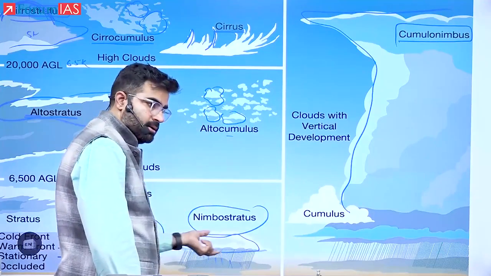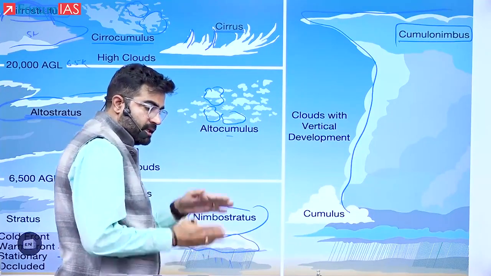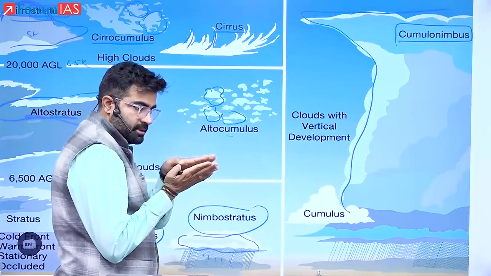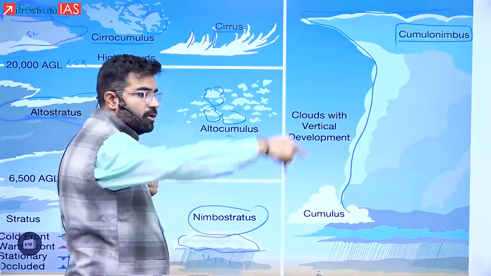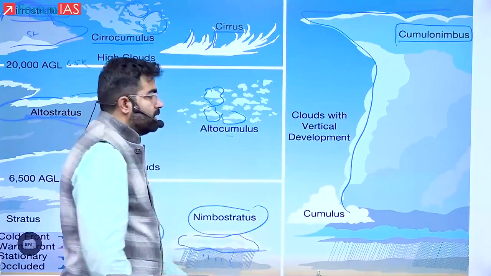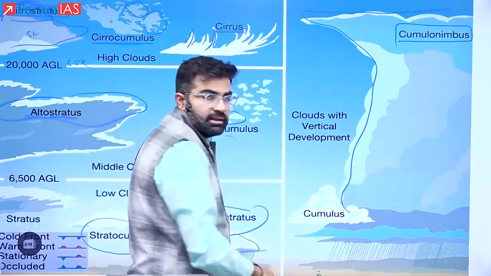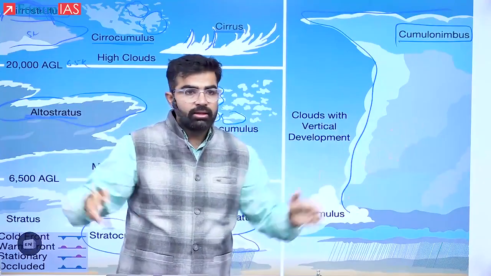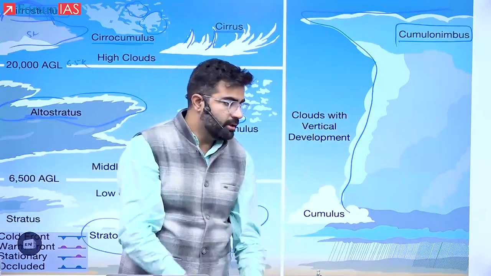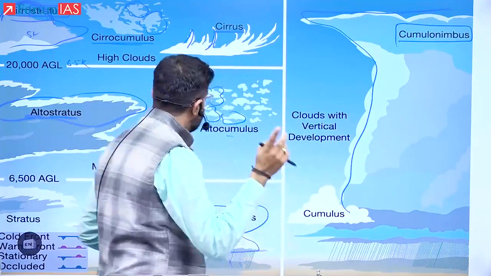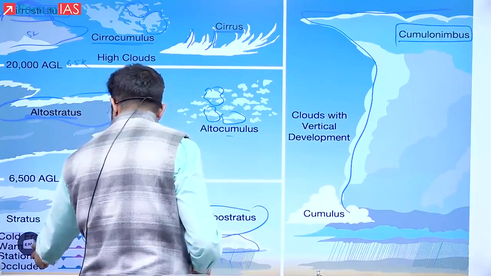Sheet is just a sheet. Yes, so sheet, what do you think it means? A thin sheet means they are more elongated lengthwise. They will be more horizontal. Sheet-like means they are more horizontal, and vertical means they are going up and down. Okay, vertical expansion. Now come back after these clouds are discussed.